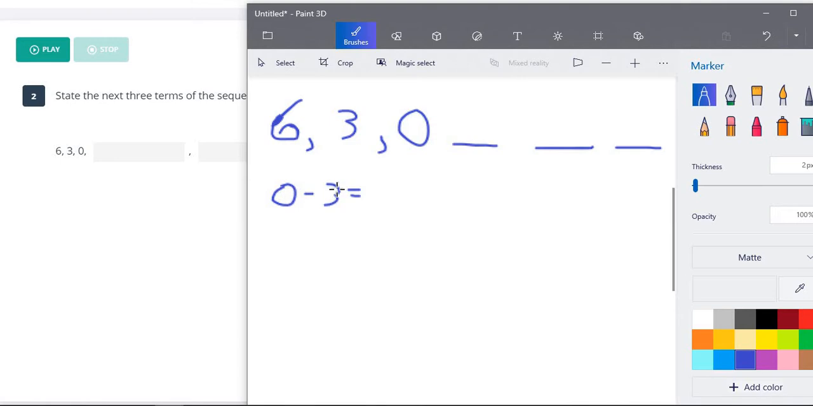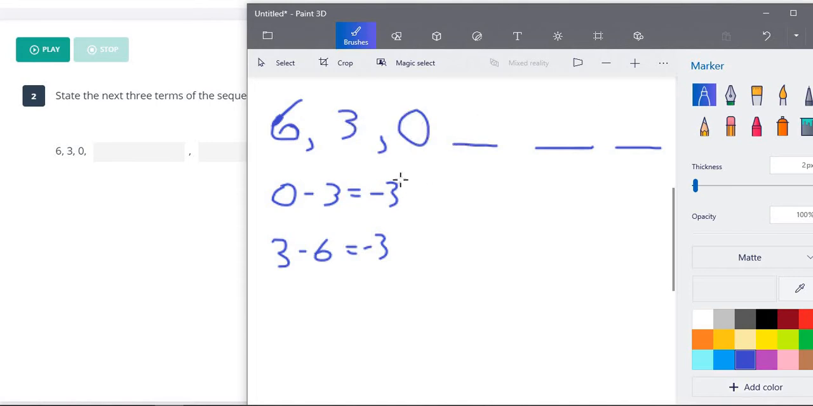And that's going to give us 0 minus 3 is negative 3. Now, if we did it with 3, we have 3 minus 6. So we're just picking a number and subtracting the number before it. And that is also going to give us negative 3. So that means the common difference here is negative 3. So we start with 6 and we add negative 3, or we just subtract 3. Those are the same thing. So 6 minus 3 gives us 3. We subtract 3 again, that gives us 0.